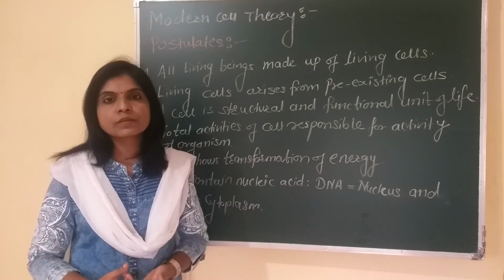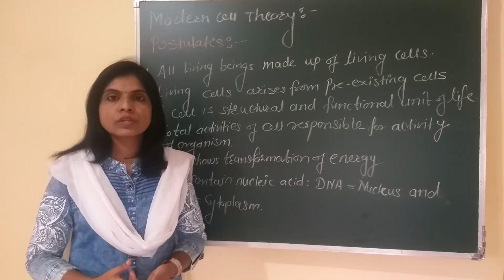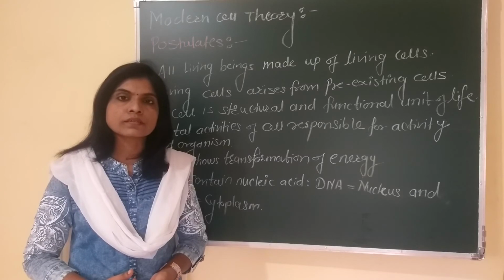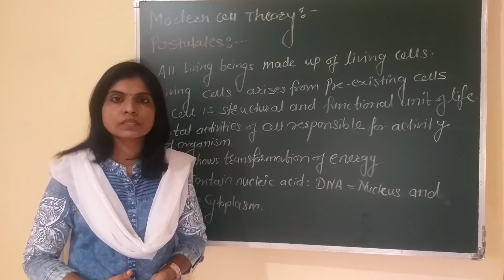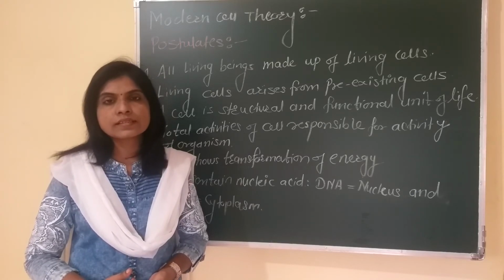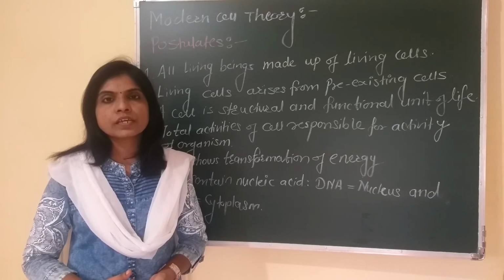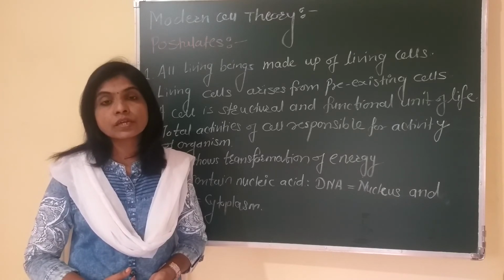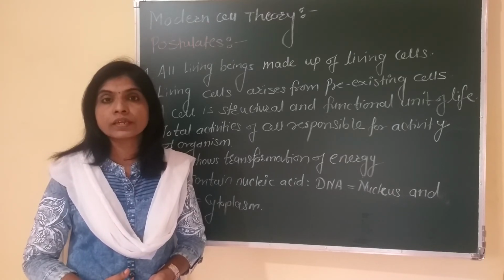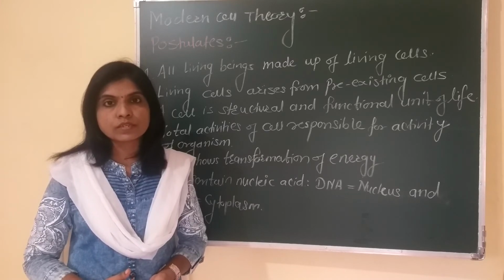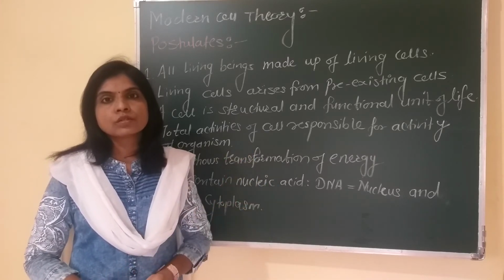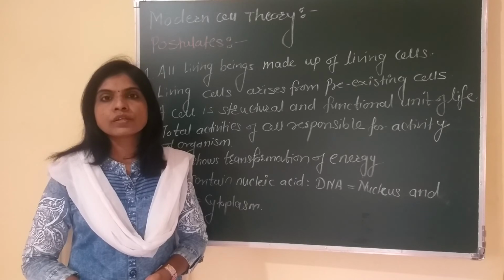All these different types of RNAs work together in the cytoplasm and are concerned with protein synthesis. The process is called translation. In this manner, the body-building substance protein is produced with the help of different types of RNAs, and the RNA's production is under the control of DNA, which takes place in the nucleus. So these are the postulates that formulate the modern cell theory.